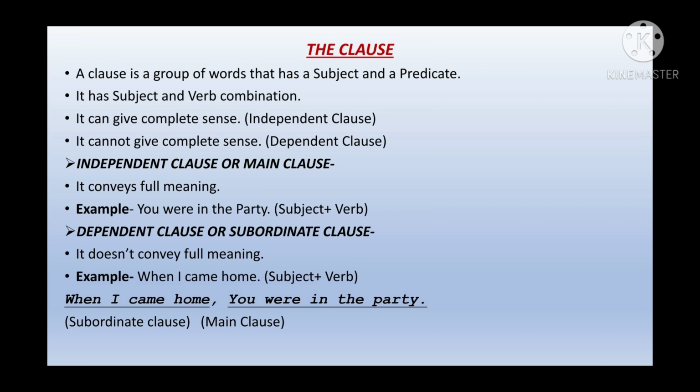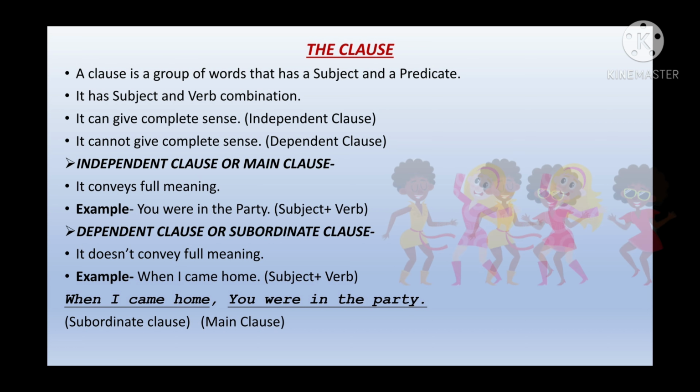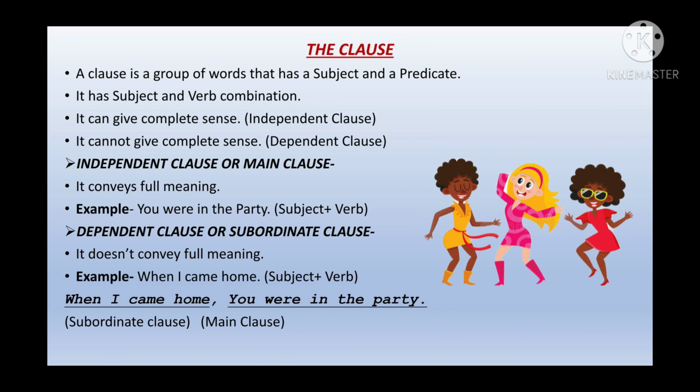That means if you read the sentence or the group of words together, you will be able to understand what meaning it is trying to convey. For example, you were in the party. As we can see, we have a subject here, you. We have a verb here, were. And we can understand the full meaning of these words which are joined together. You were in the party. So we can say that this is a main clause.